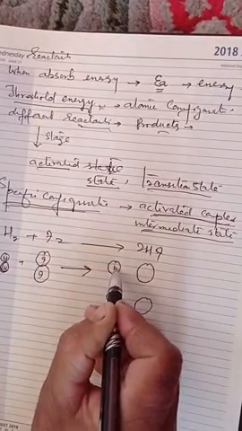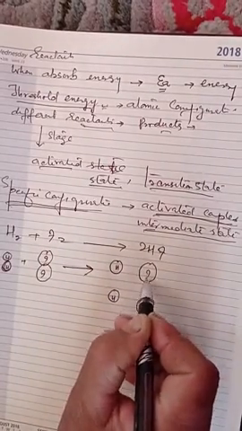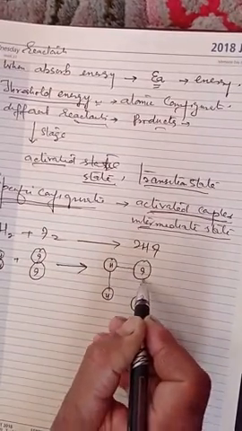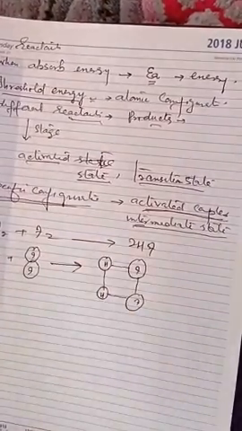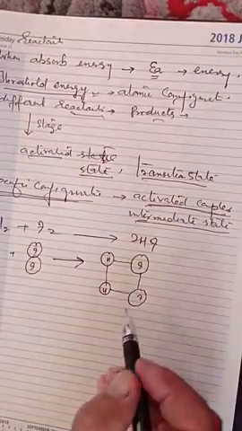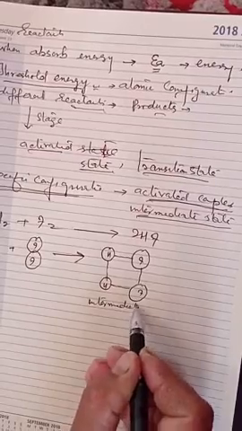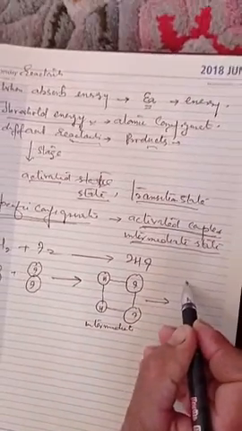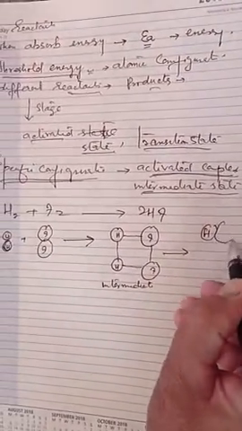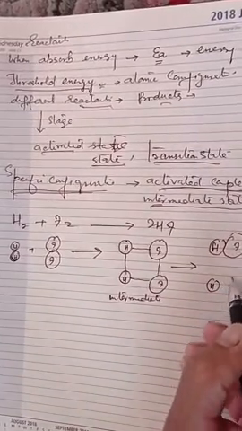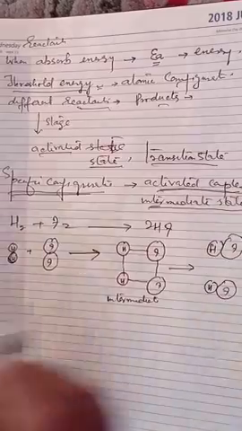This is H, I and I. So diagrammatically we can write this is the activated complex or this is the transition state, the intermediate state that forms. And after this it will give HI and the second molecule HI. So twice HI.